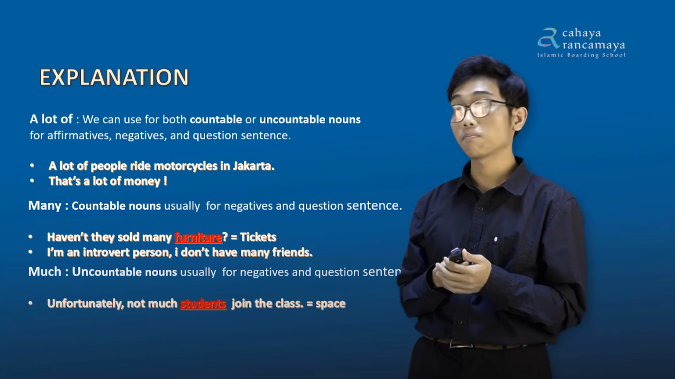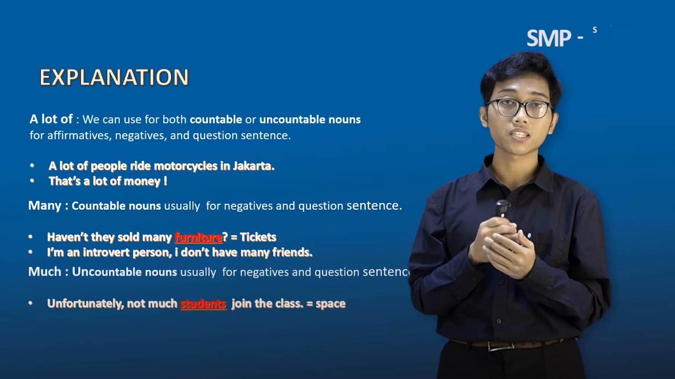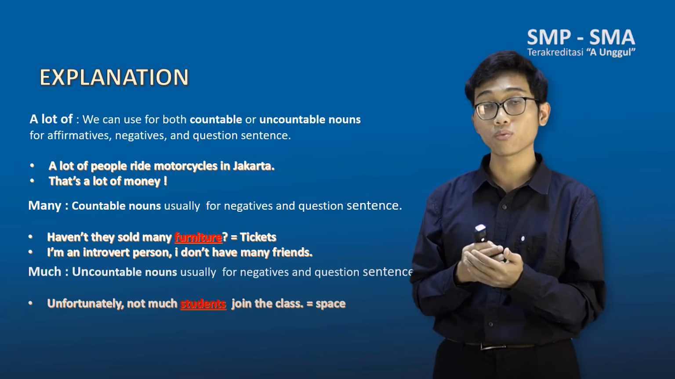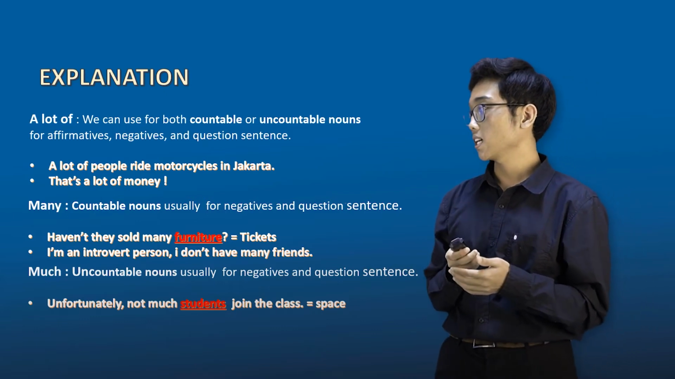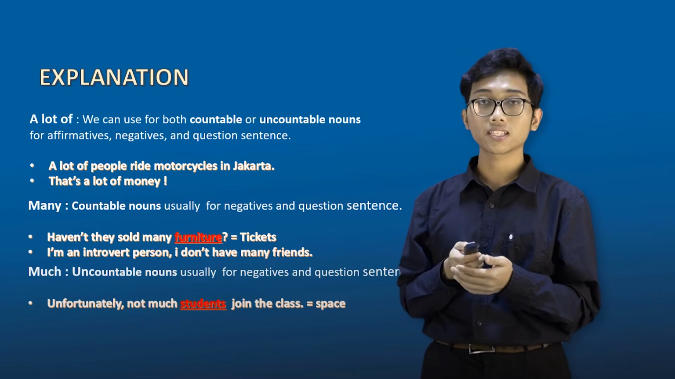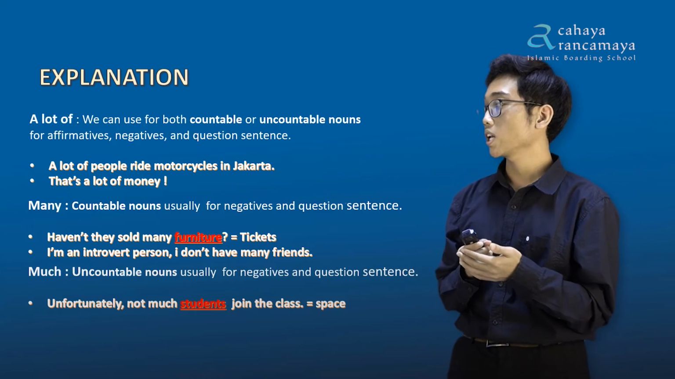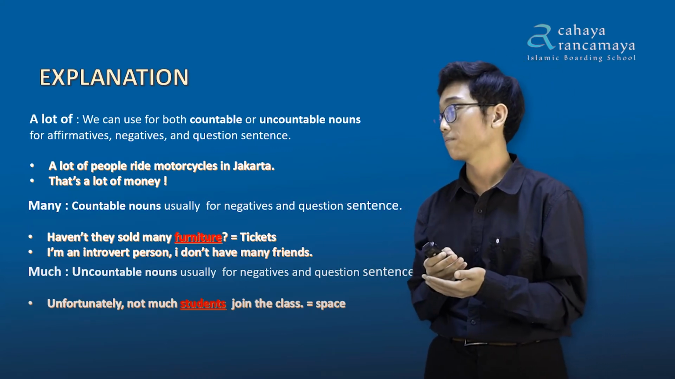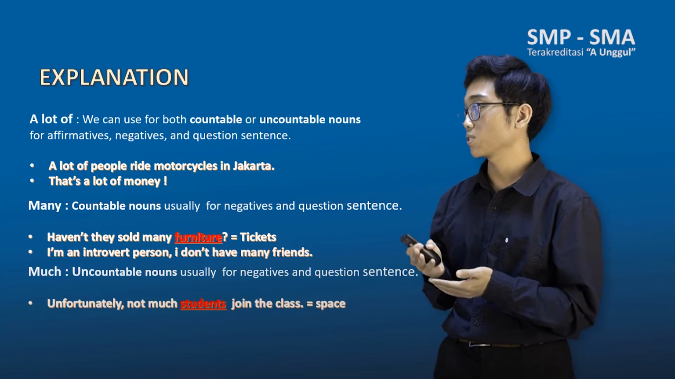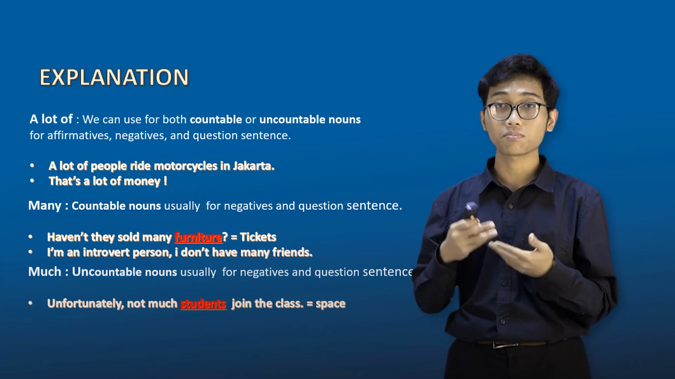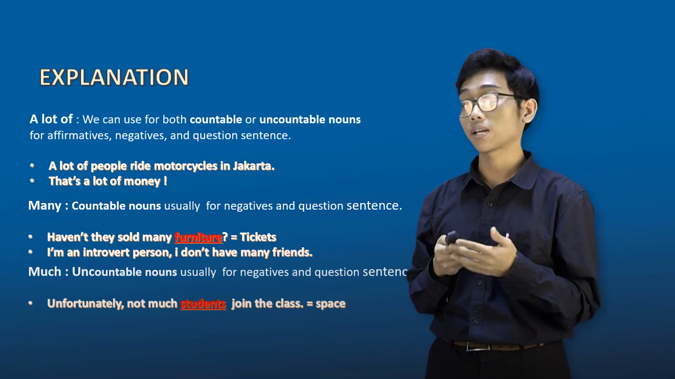And next we have much. Much is used for uncountable nouns, usually for negative and question sentences. But for much, we can't use it for positive sentences. Remember. For example, unfortunately, not much students join the class, because students is a countable noun. So that's why we can't use much with students. So we have to replace, just like we had before, this word with space, because space is an uncountable noun. Okay, so here's the explanation about a large amount of something.